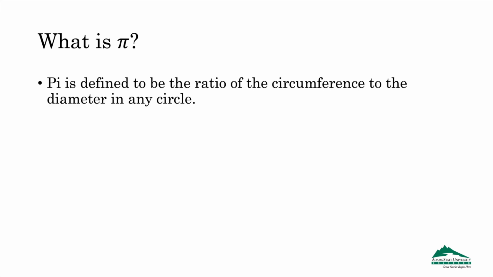We'll begin by defining pi as the ratio of the circumference of a circle to its diameter, like this, where c represents the circumference and d stands for the diameter. One of the first remarkable things about pi is that this relationship holds true for a circle of any size whatsoever.